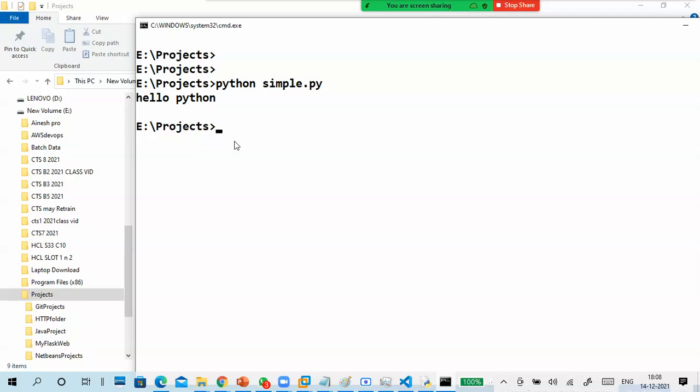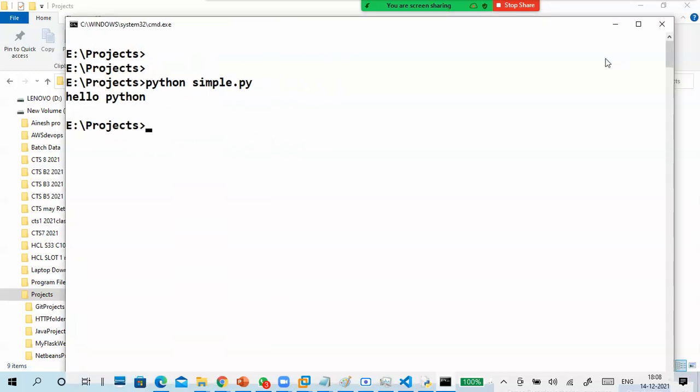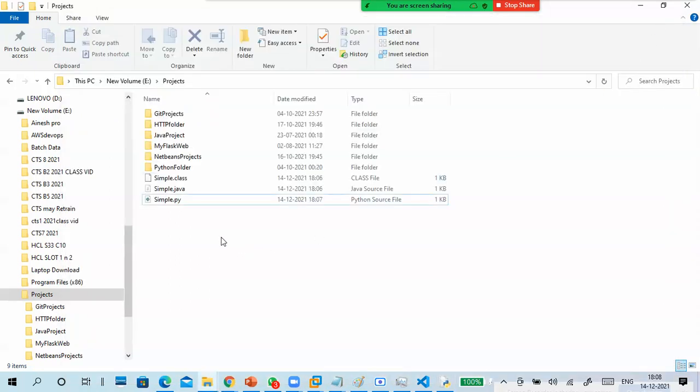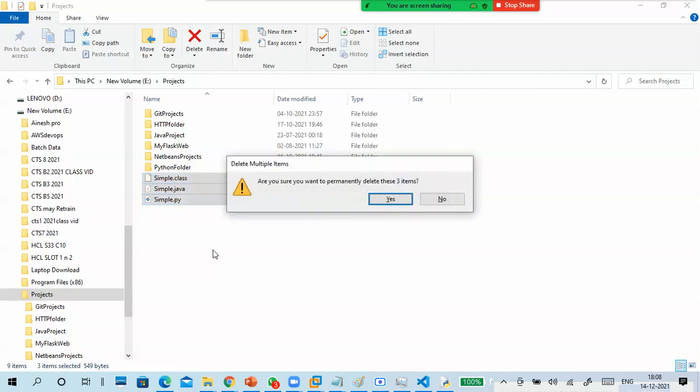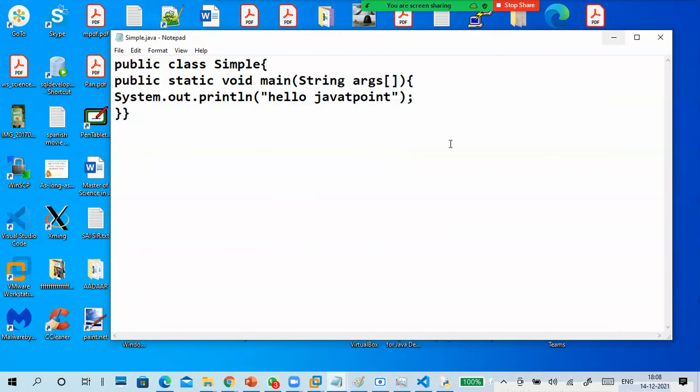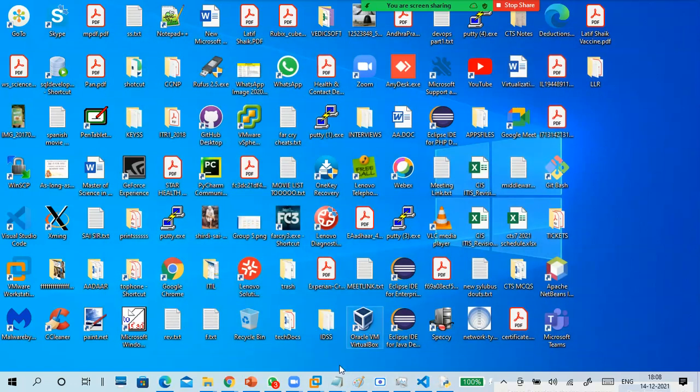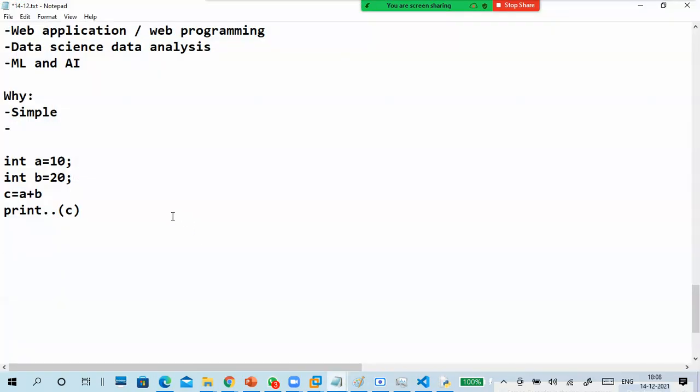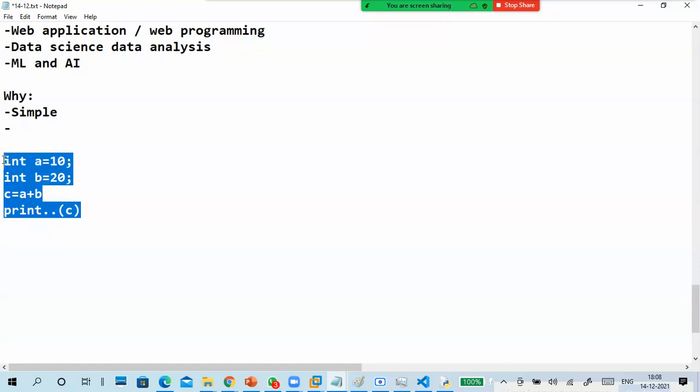or maybe a class definition. I'm not doing anything. Simply, it is given a print statement. That is the easiness, the simplicity. That's why a non-programmer can write code in a very simple way. I'm deleting all these files. That is the main beauty of it.